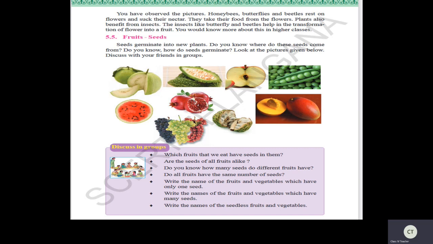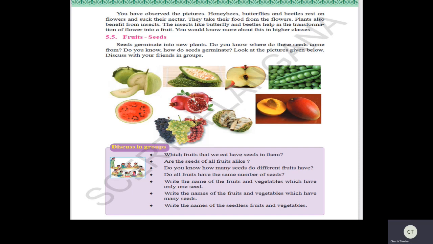After a few days you observe, and you should give some water for them, right? Sunlight and water, so that you observe after a few days what happens. And you will feel very excited as your seeds slowly grow into small new plants. Just do this experiment, grow it properly and water it well.